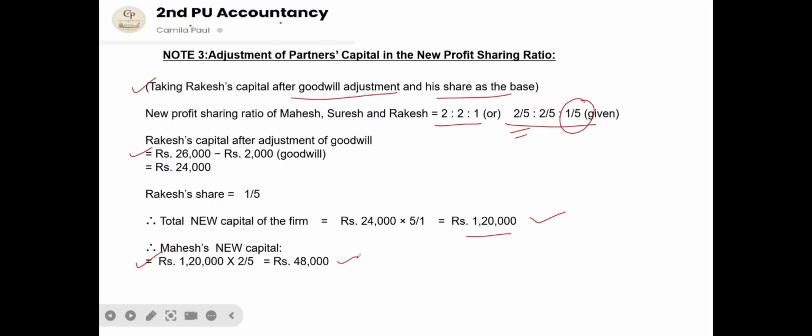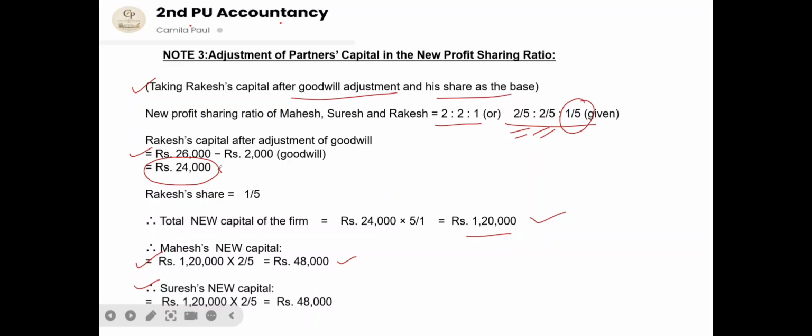And for Suresh, the new capital will be 1,20,000 into 2/5, again the new profit sharing ratio, which will be 48,000. And the new partner's capital will be 24,000, which is already given to us here in the sum. So with this, we are going to balance the partners' capital account.